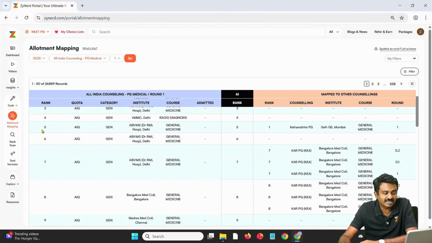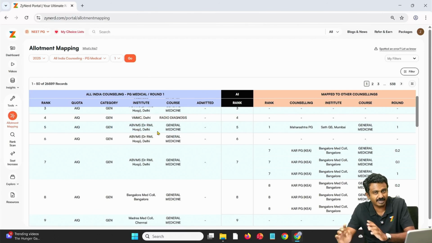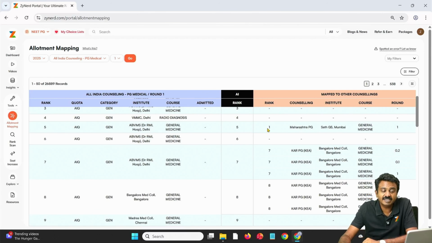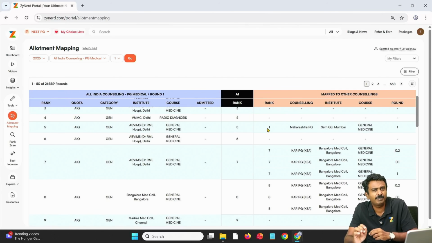We take the next candidate over here. This is the perennial ABVMS General Medicine, SHGS General Medicine combination that always comes up, at least one candidate every year. All India counselling, All India quota, the candidate has taken ABVMS General Medicine, PGMAR General Medicine, and the candidate has gone ahead and filled choices in Maharashtra. Maharashtra choice filling happened after All India round 1 results were out. This is some factor that might help you a bit. But the candidate went ahead and filled SHGS General Medicine.